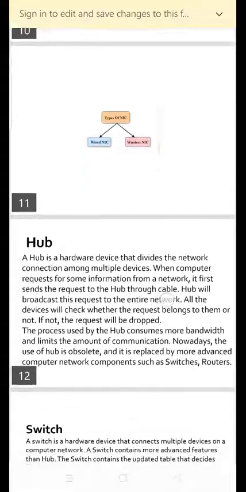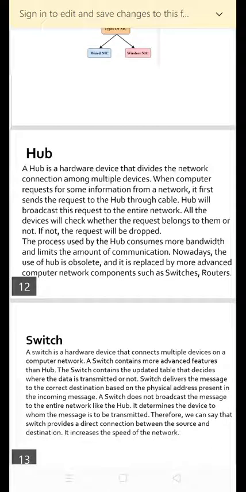Next one is a hub. A hub is a hardware device that divides network connections among multiple devices. When a computer requests some information from a network, it first sends the request to a hub through a cable. The hub broadcasts this request to the entire network. All the devices check whether the request belongs to them or not.